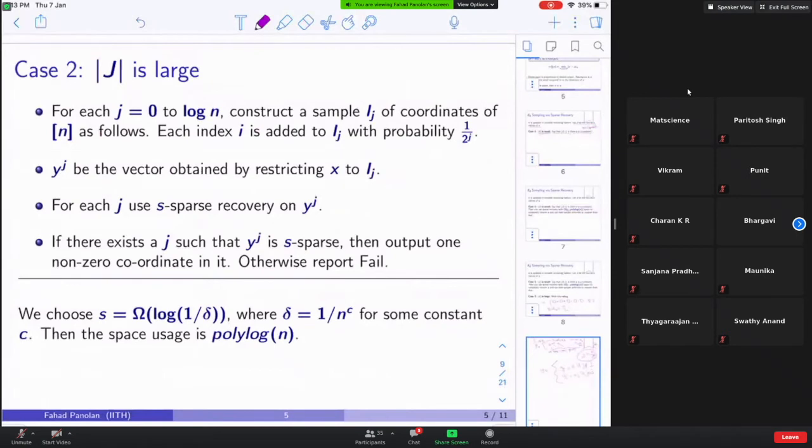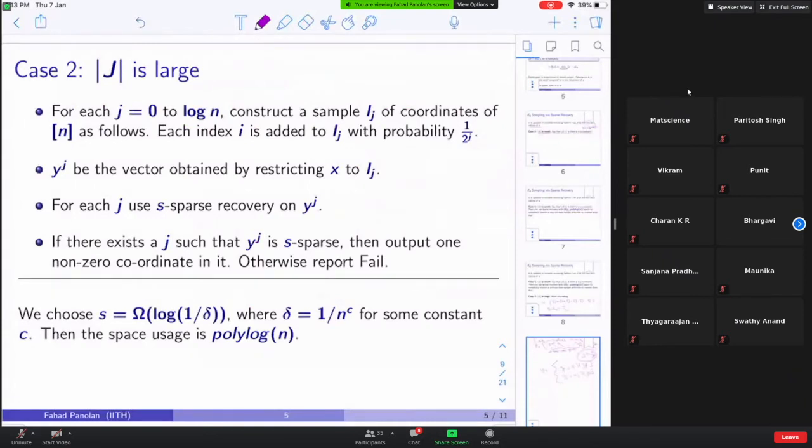You are going to construct log n vectors, and each of these log n vectors is similar to the way we constructed the y above. So I will tell you how to construct y_j, where j is a number between 0 and log n.